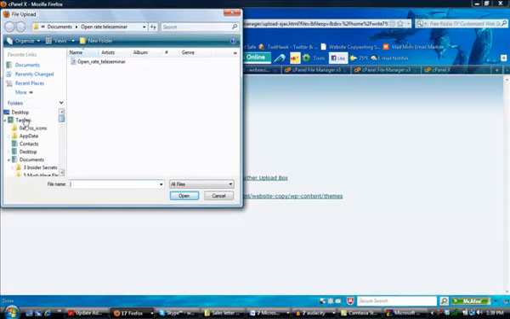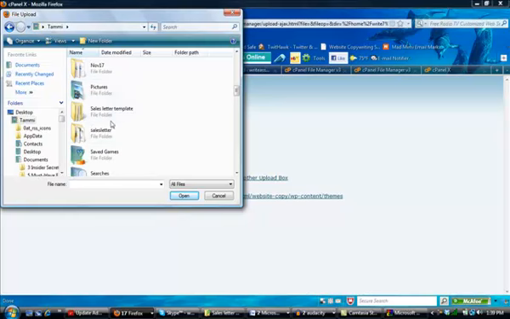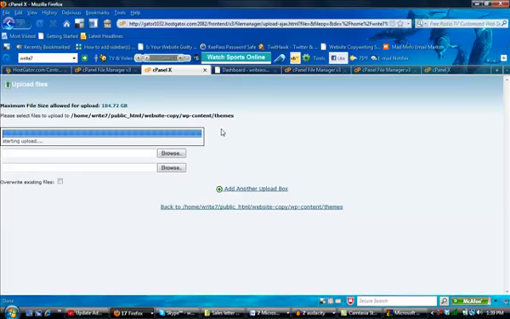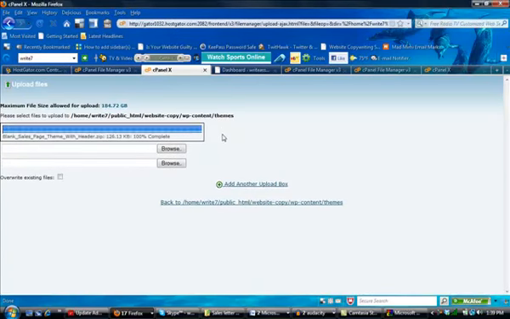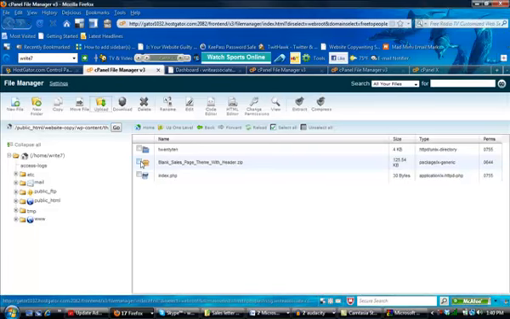and then I am going to navigate back to where I have my theme here. Okay, so I just selected the theme where I had saved it. And it's in this zip folder. That's fine. So it's already completed. What I can do here is click the back to link here, and it's going to take me back to this.